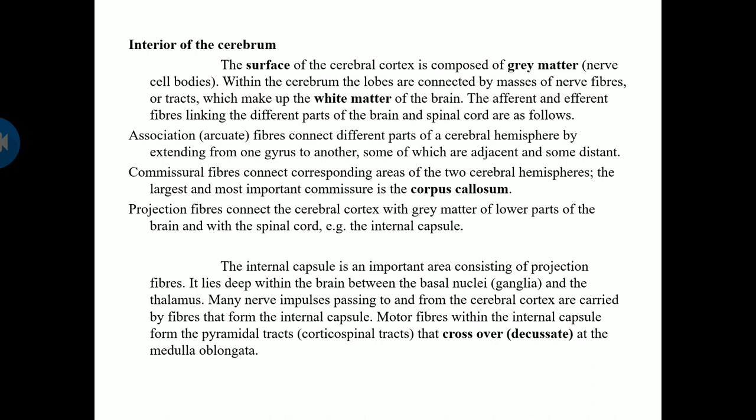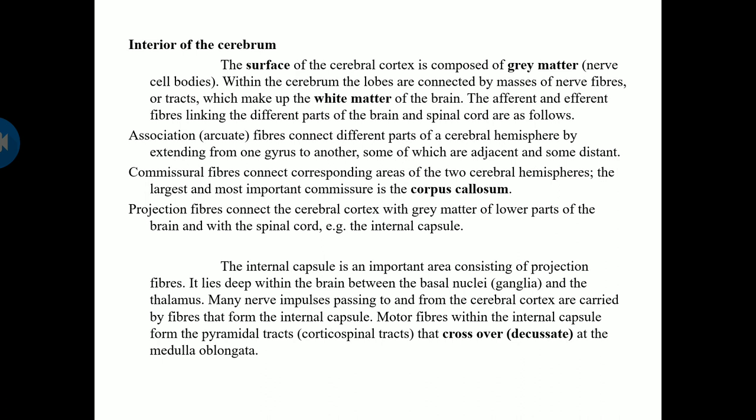Projection fibers connect the cerebral cortex with the gray matter of the lower parts of the brain and spinal cord, forming the internal capsule. The internal capsule is an important area consisting of projection fibers. It lies deep within the brain between the basal ganglia and the thalamus. Many nerve impulses passing to and fro from the cerebral cortex are carried by the fibers that form the internal capsule.